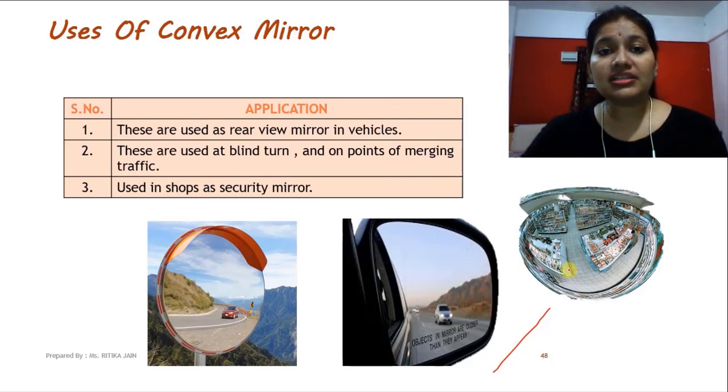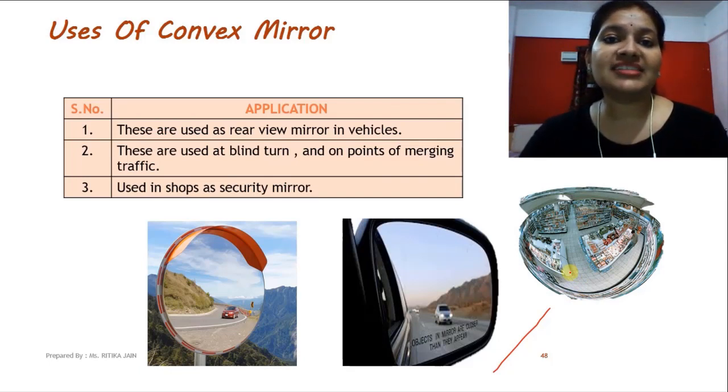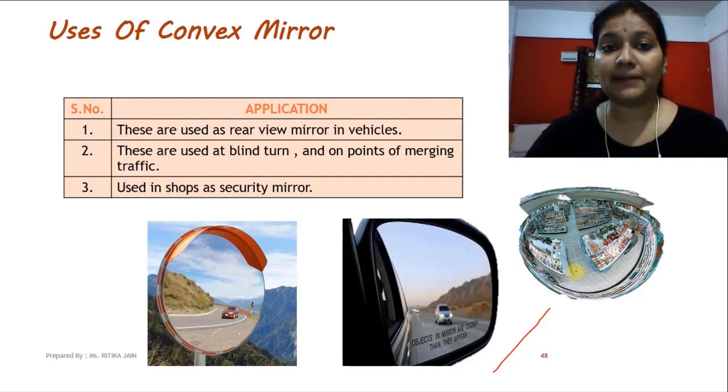Why? Because the basic nature of convex mirror is that it is diverging in nature. So it diverges all the incident light rays that fall on its reflecting surface. All the reflected light rays are diverged by this mirror. Clear?